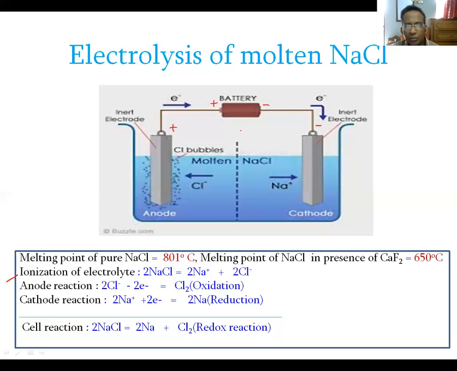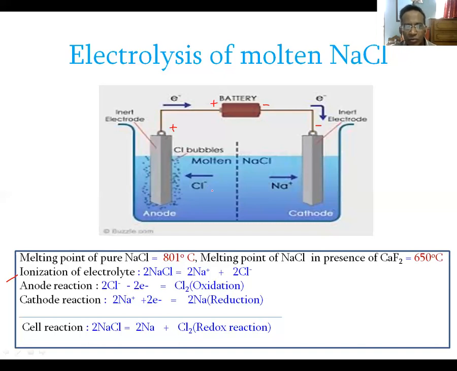With the help of this battery or electricity source, the electrodes are given positive charge or negative charge. The electrode connected to the positive end of the battery gets positive charge, and the electrode connected to the negative side of the battery gets negative charge.